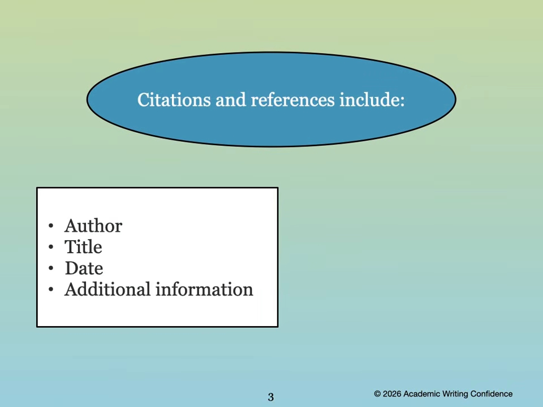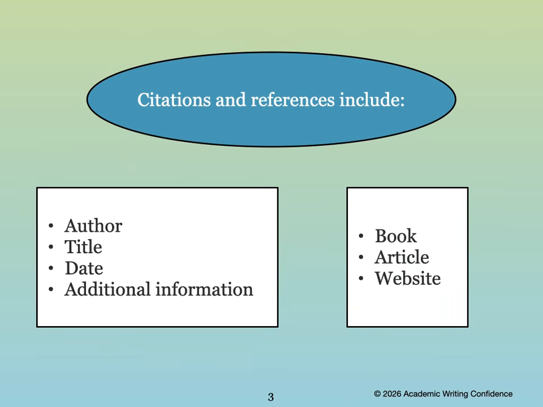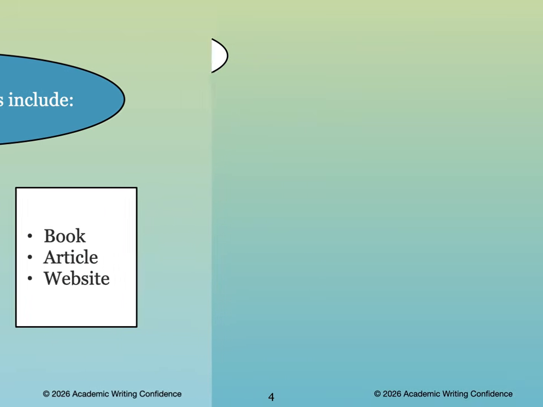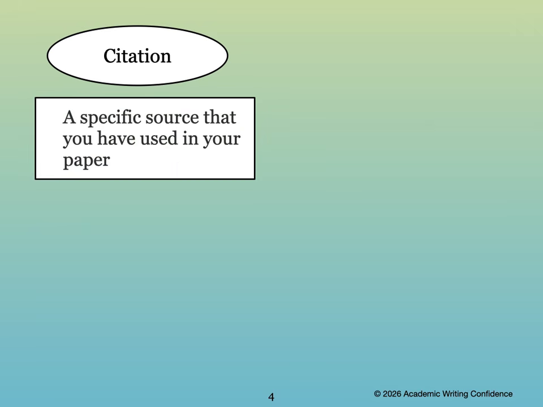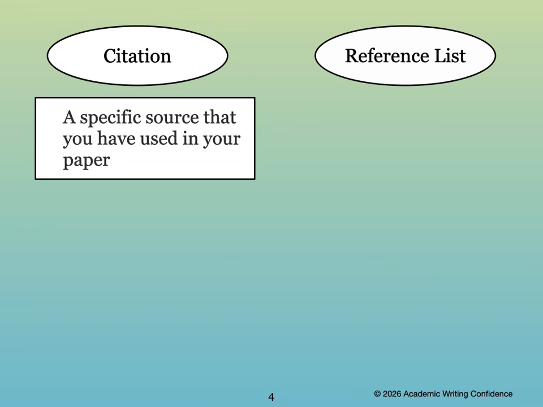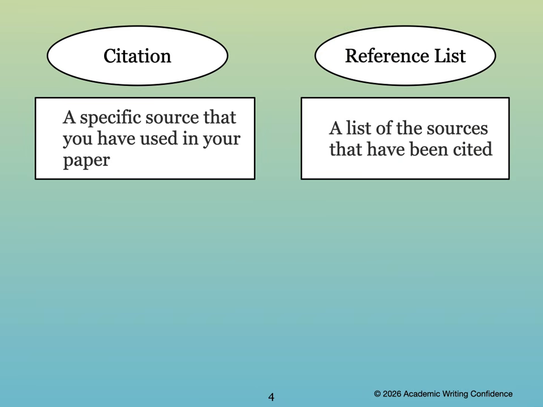You will need to have the name of the author, the title of the book or article, the date it was published, and possibly any other information that is necessary to identify this source that you've used. This is true for a book, an article that you found, or a website. Just to make sure that you understand, a citation is a specific source that you've used in your paper. The reference list is a list of the sources that you have cited or used in your essay.